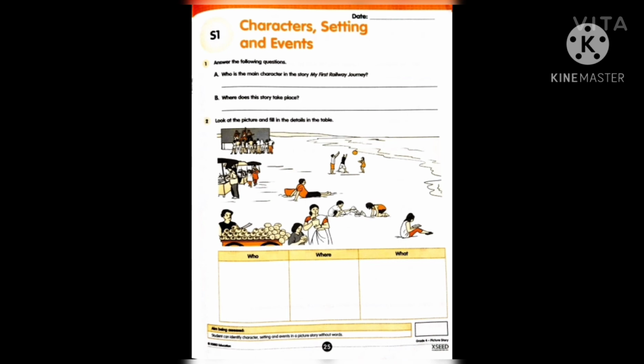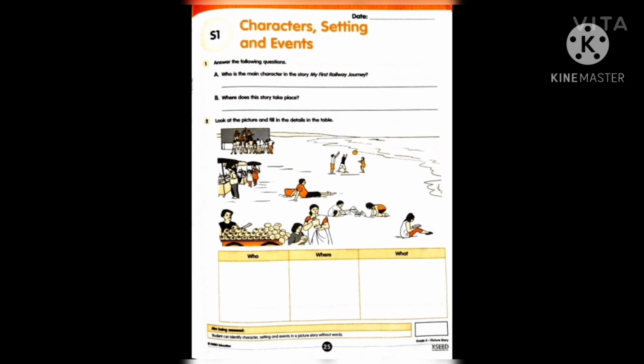Now, the first question: answer the following questions. Who is the main character in the story My First Railway Journey? In that story, about whom are we discussing mostly? Which character can be seen mostly in all the pictures? And basing on the title, who is the main character? Try to guess and write the answer. Where does this story take place? What is the setting of this story? Try to write the setting of this story.